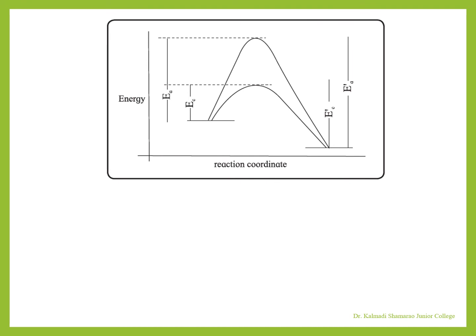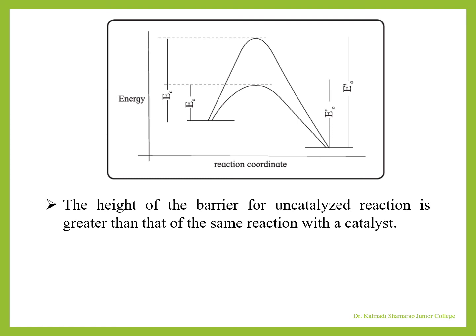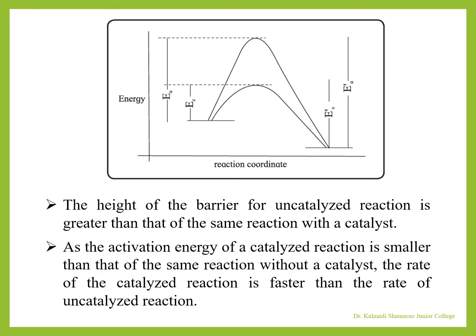This is a graph of energy versus reaction coordinates. The height of the barrier for the uncatalyzed reaction is greater than the height of the same reaction with a catalyst. Imagine how much time would be required to climb a tall mountain and the time which is required to climb a small hill. As the energy of activation of a catalyzed reaction is smaller than the same reaction without a catalyst, the rate of the catalyzed reaction is faster than the rate of the uncatalyzed reaction.